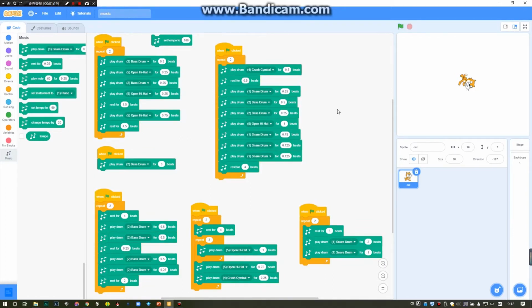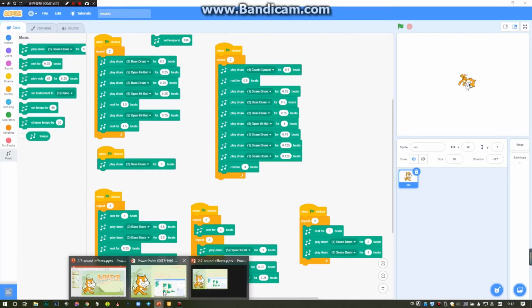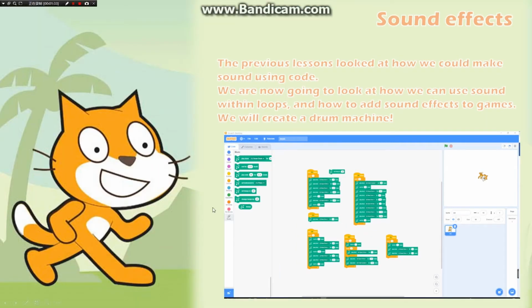Okay, it is very amazing that I found that I could even write a very complex rhythm by using Scratch. So it is just enjoyment. Let's continue on with the lessons.